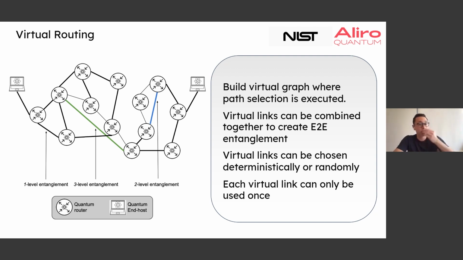The thing here is that each virtual link can only be used once, right? It's an entangled pair, this virtual link. And as soon as that pair is consumed, either for swapping or for something else, then it's gone. We need to regenerate if we want that virtual link again. Whereas a physical connection can be, of course, reused indefinitely.